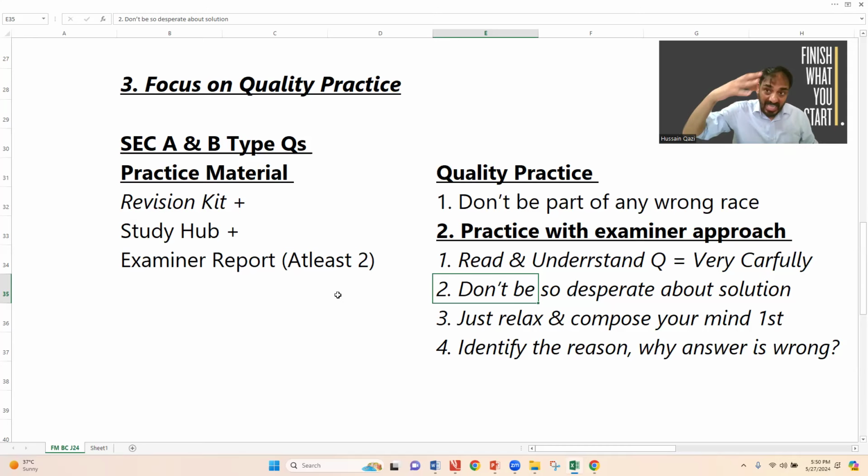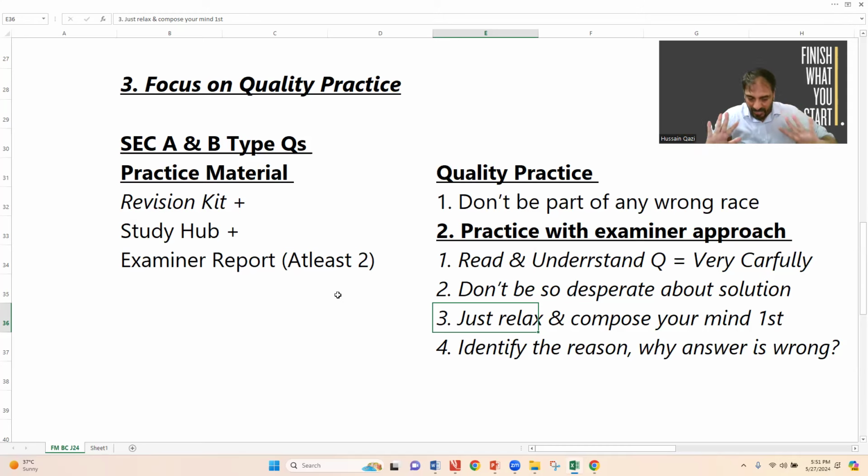Try to stay and compose your mind, and then attempt the question, and after that refer to the solution. So four steps: read and understand the question carefully. Don't be so desperate about the solution. First, compose your mind, understand it, attempt it. Just relax, compose, attempt it, and then refer to the solution.